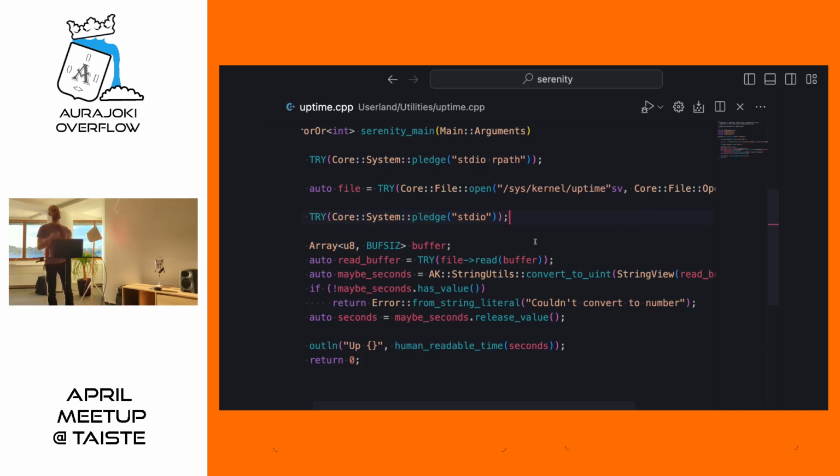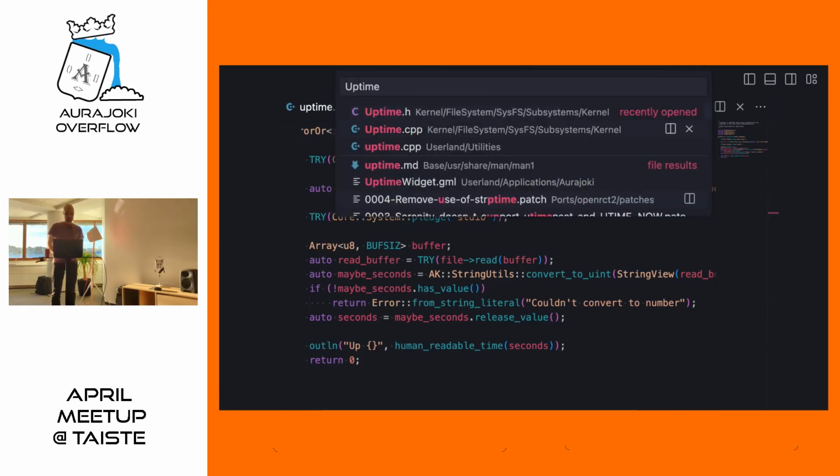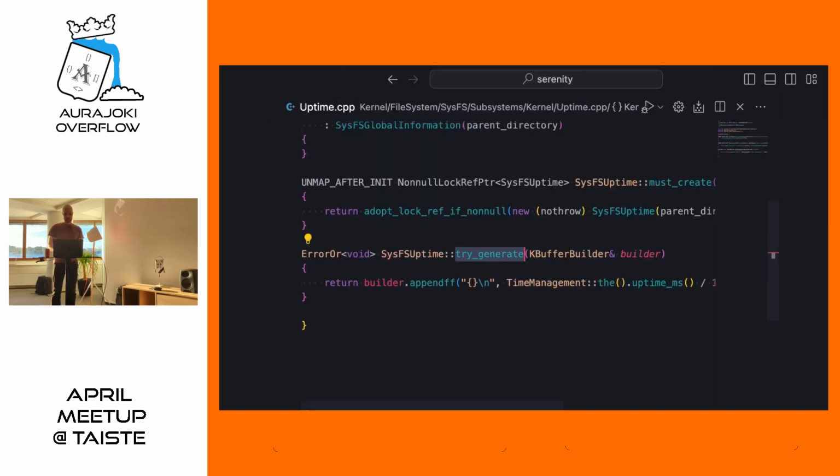memory. So unsurprisingly, there is nothing in SerenityOS that periodically writes the uptime information to any disk-backed file, but rather this is a file we generate when we read it. So let's take a look at that file. This is the file actually. When we open the file, we see the same familiar figure here, so we call the time management.